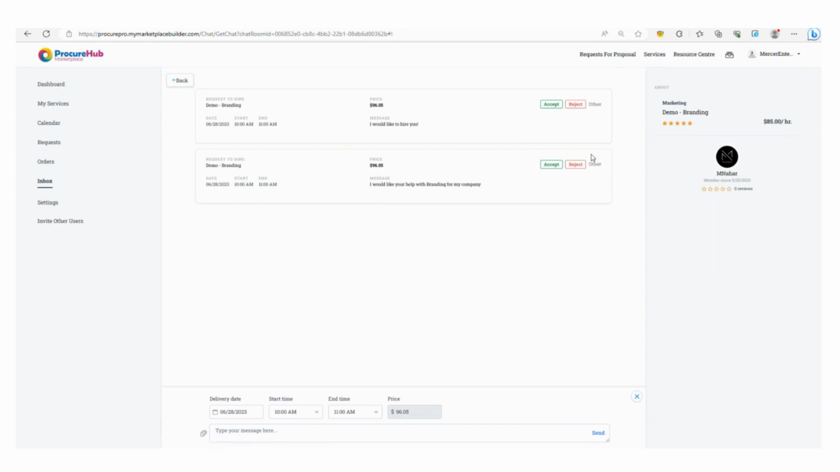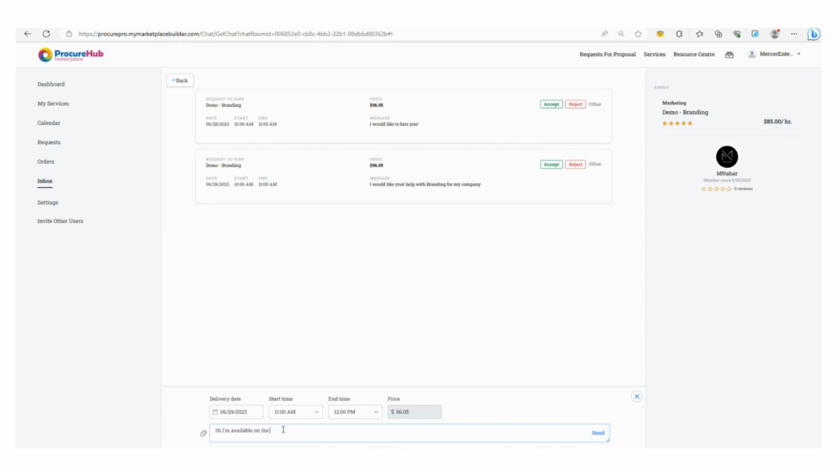So you can choose to either accept, reject, or you could actually choose other. And other is helpful when the customer has asked for a date and time that doesn't work for you. You can actually hit other and respond back with an alternative day and time that works for you. You do have to make sure that the price stays the same, so you can't change the actual amount of hours. And you can also include a message here.